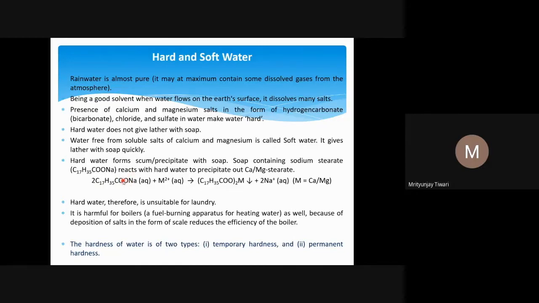It dissociates, it ionizes into H plus and this carboxylate ion. So that carboxylate ion, if any cation is there, we can consider that as a salt. So actually soaps contain this salt. This is a fatty acid salt.